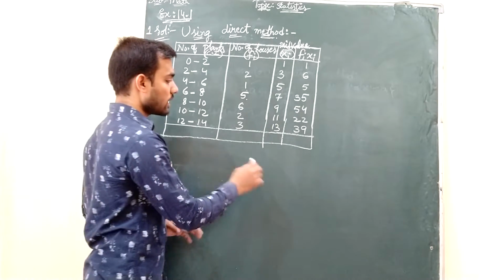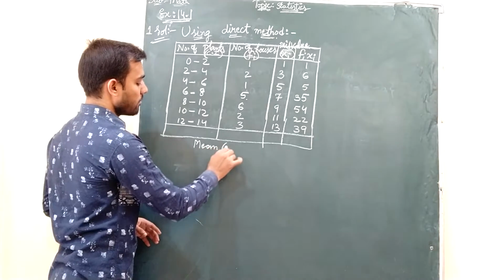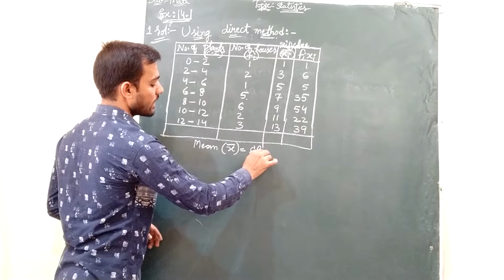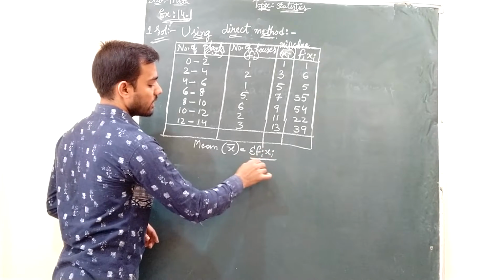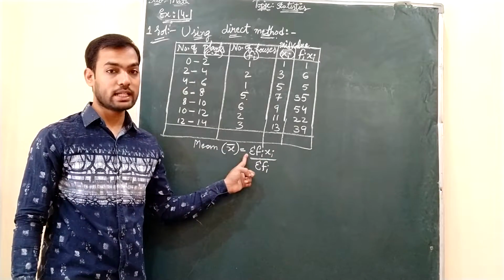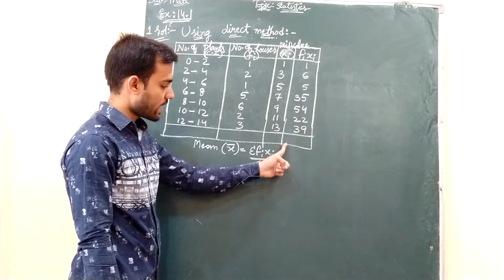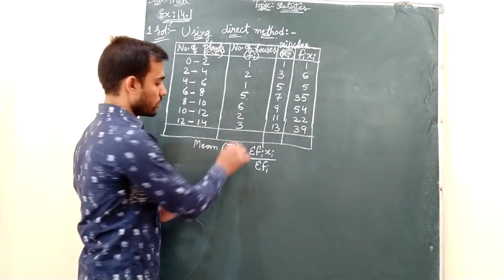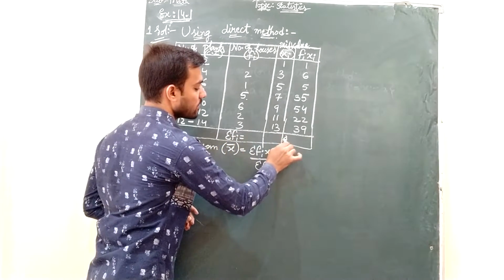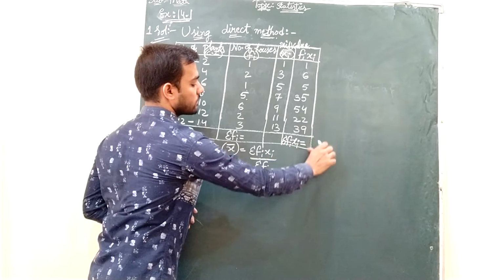Okay, students. So now, as we have discussed, to find the mean in the direct method, x bar is equal to sigma fi xi divided by sigma fi. As I said, sigma is nothing but what? Summation, sum, total. So this fi xi sum we have to do, and fi sum we have to do. So here we will write sigma fi, and here we will write sigma fi xi.